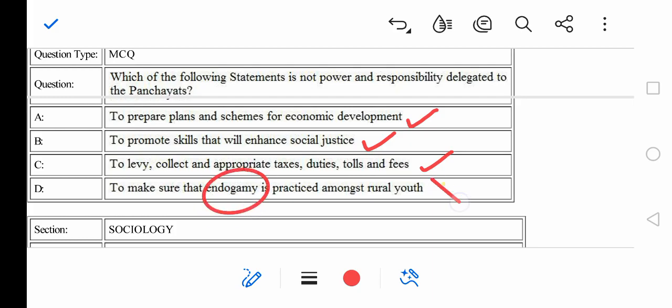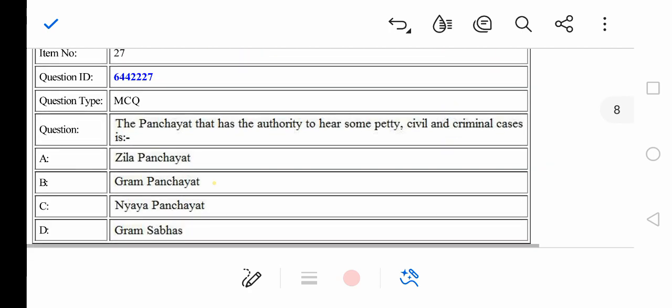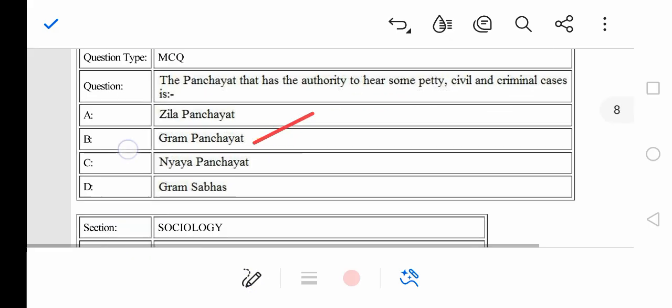It's definitely not a function of a panchayat, right? Moving ahead, the panchayat that has the authority to hear petty civil and criminal cases is known as gram panchayat, right? So option B is the correct answer here.